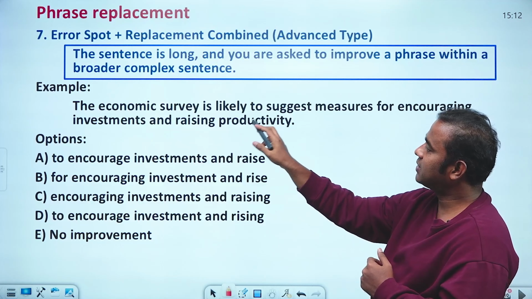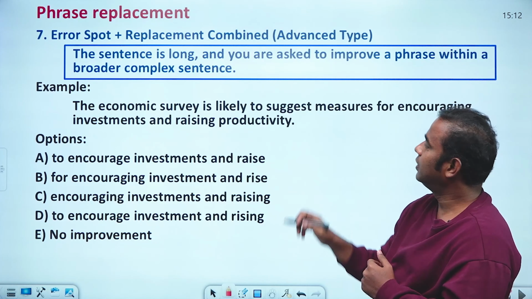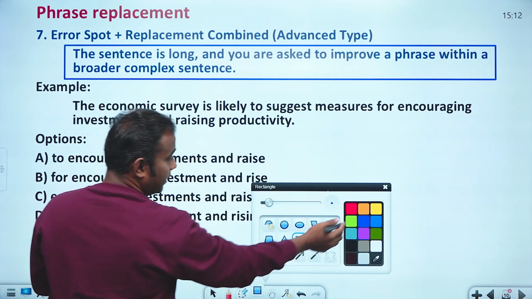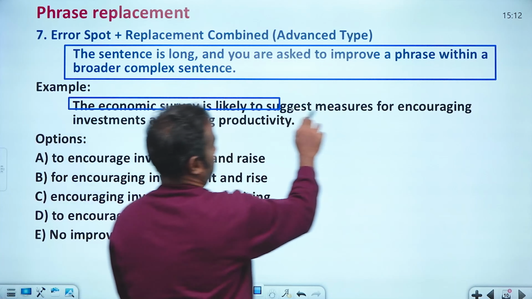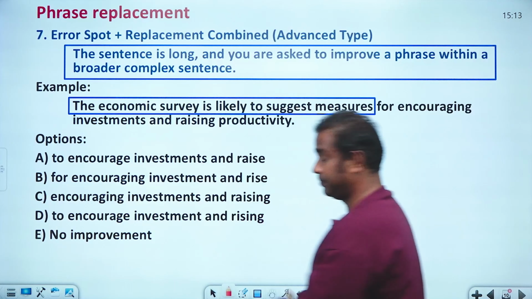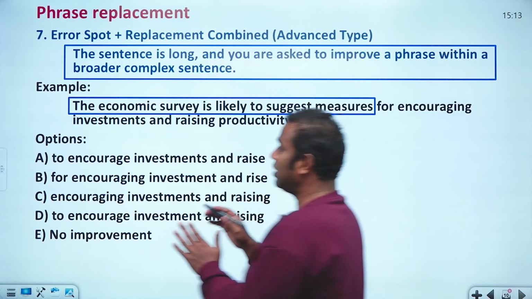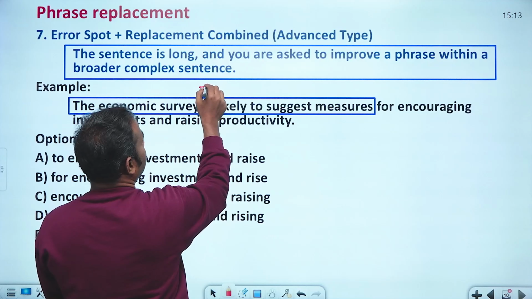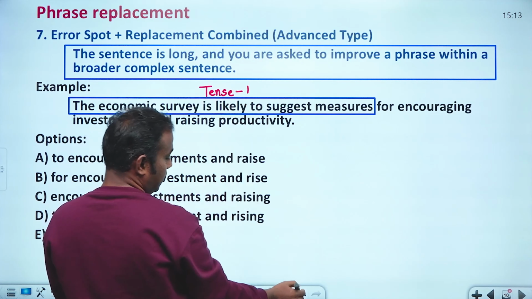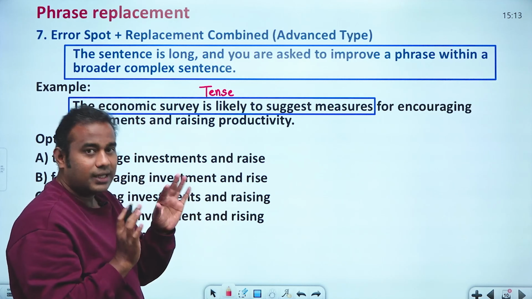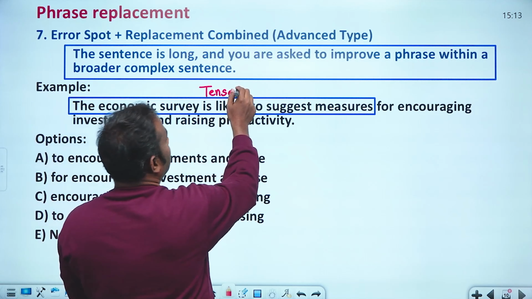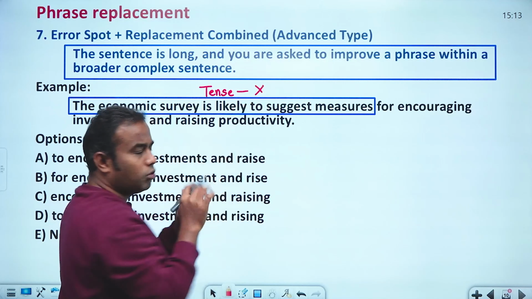So the economic survey is likely to suggest, till here, likely to suggest measures. If you look at it properly, till here it is in one tense. Don't worry about which tense it is. It is in one tense, so I'll call this tense X. You don't know the tense, say for example.